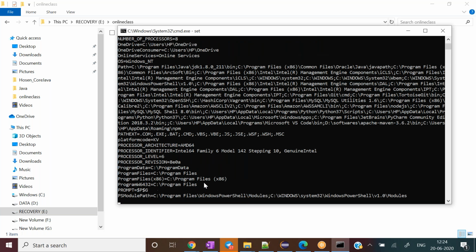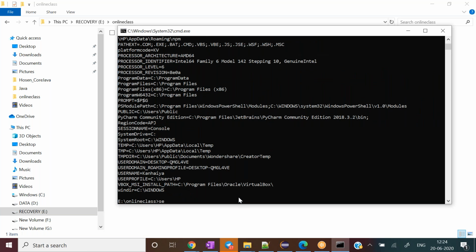It's again showing me the entire path. Let me change the path related stuff here only.